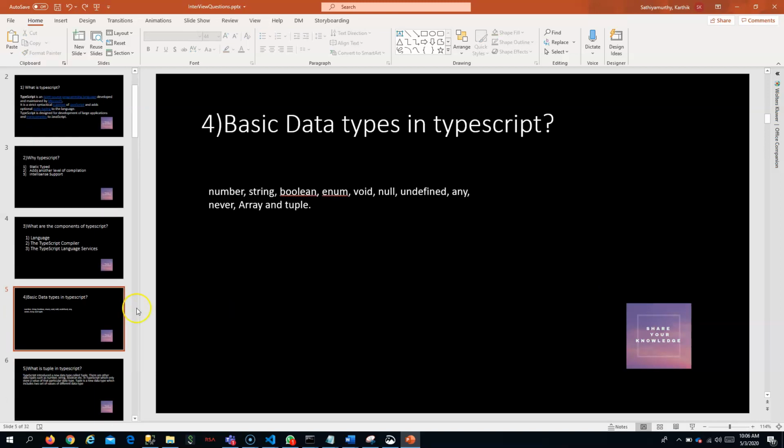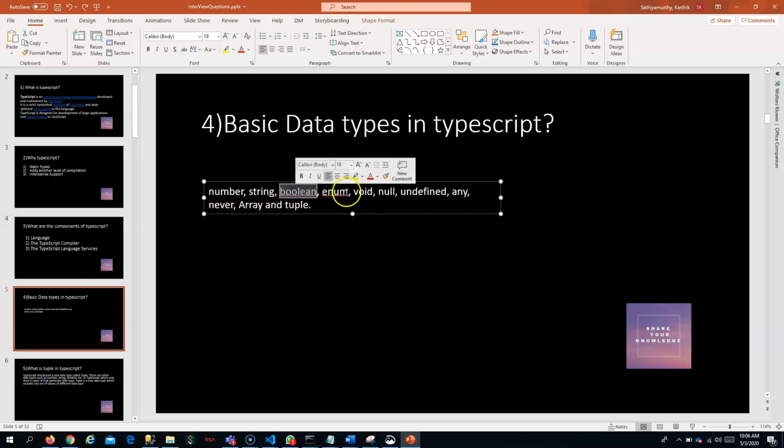Then I will move on to the next question. What are the basic data types in TypeScript? As I told you, TypeScript is just a superset of JavaScript. So it has all the data types which are present in JavaScript and some more. These are all data types which are already present in JavaScript, right?